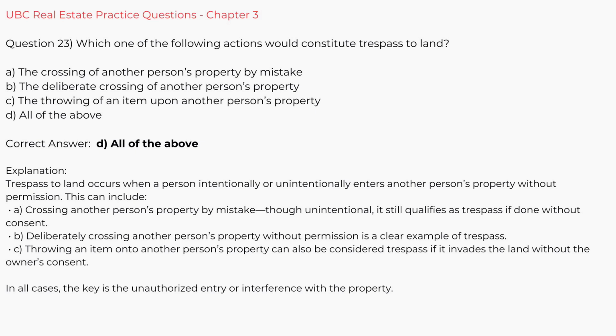Explanation. Trespass to land occurs when a person intentionally or unintentionally enters another person's property without permission. This can include A. Crossing another person's property by mistake. Though unintentional, it still qualifies as trespass if done without consent. B. Deliberately crossing another person's property without permission is a clear example of trespass. C. Throwing an item onto another person's property can also be considered trespass if it invades the land without the owner's consent. In all cases, the key is the unauthorized entry or interference with the property.